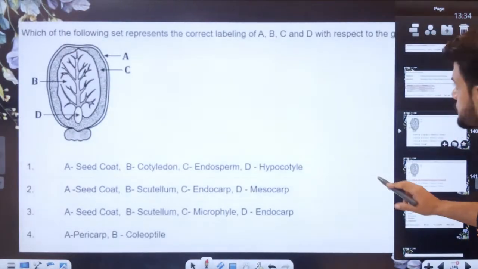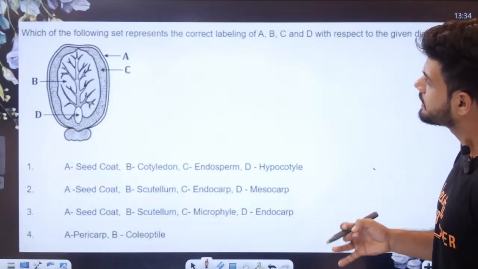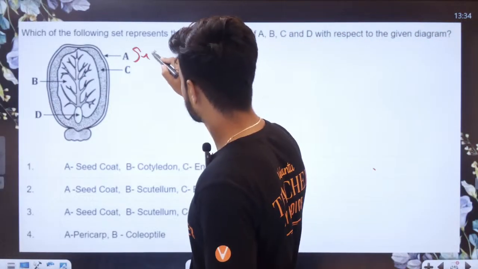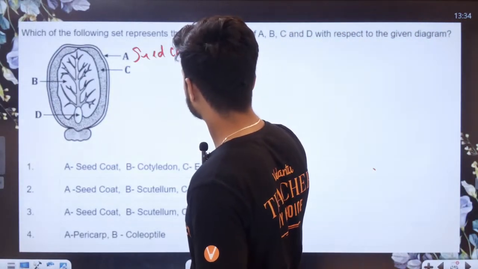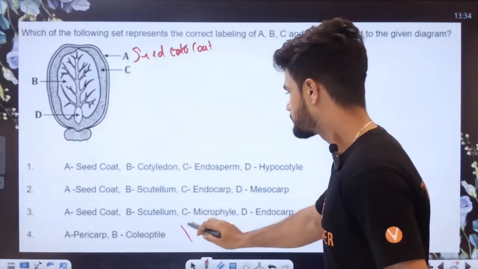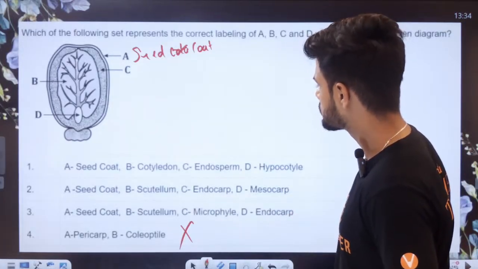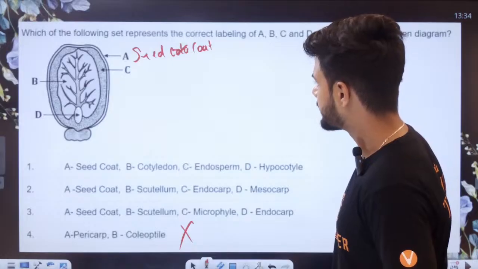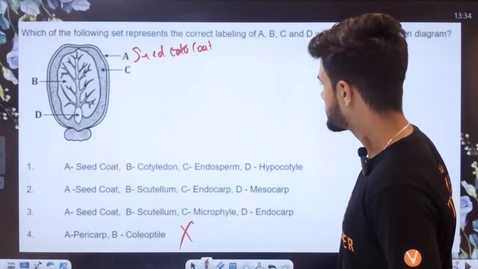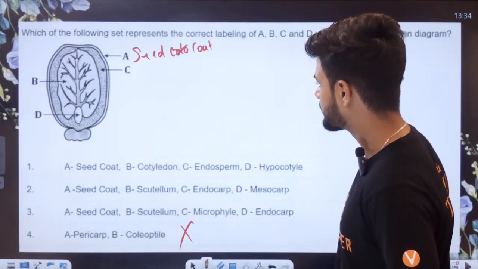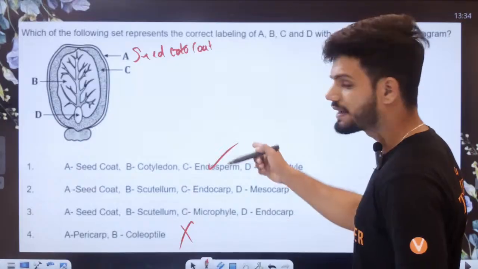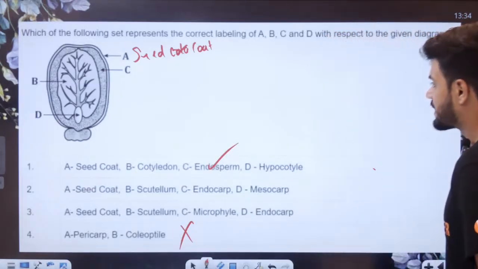Okay. Next question. In the following seed structure, correct A, B, and C labeling. A is seed coat, obviously. A is seed coat. B is on the inside. C is the endosperm. And D is the hypocotyl. A is the answer. This is the NCERT diagram, students. This one is a direct NCERT diagram.